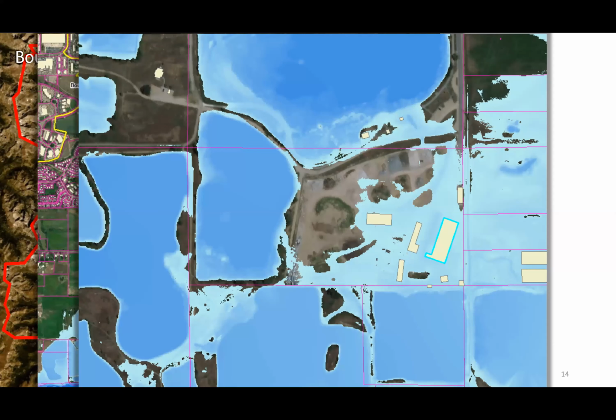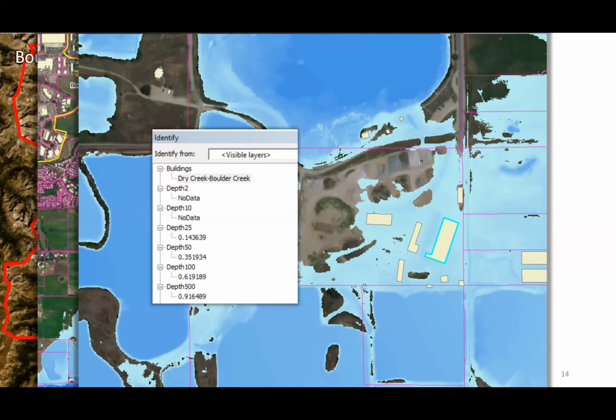Flood modeling is an expensive process. As I mentioned, one of our requirements was not to make this cost millions of dollars. We don't want to recreate flood models if we already have them. From the existing FEMA flood study, there are depth rasters for certain sizes of flood, 25-year, 10-year, 50-year, and so on. There's a raster here, so we can ask what is the depth of flooding at this building.